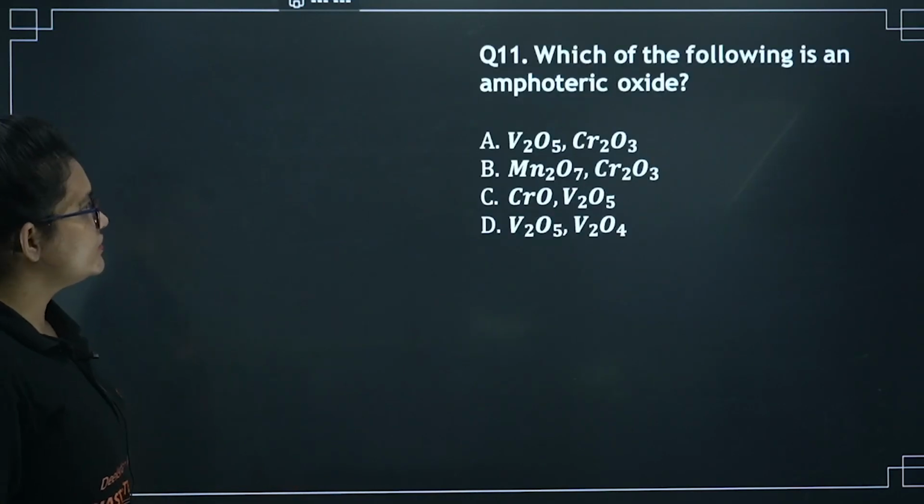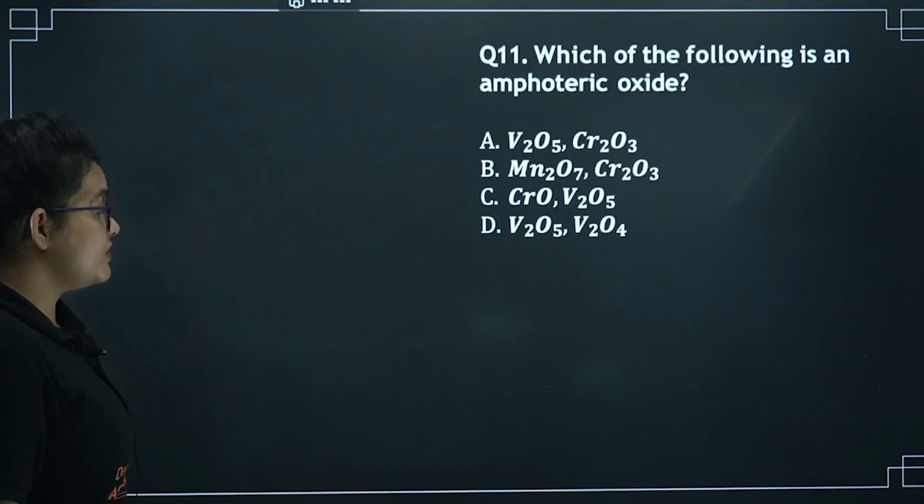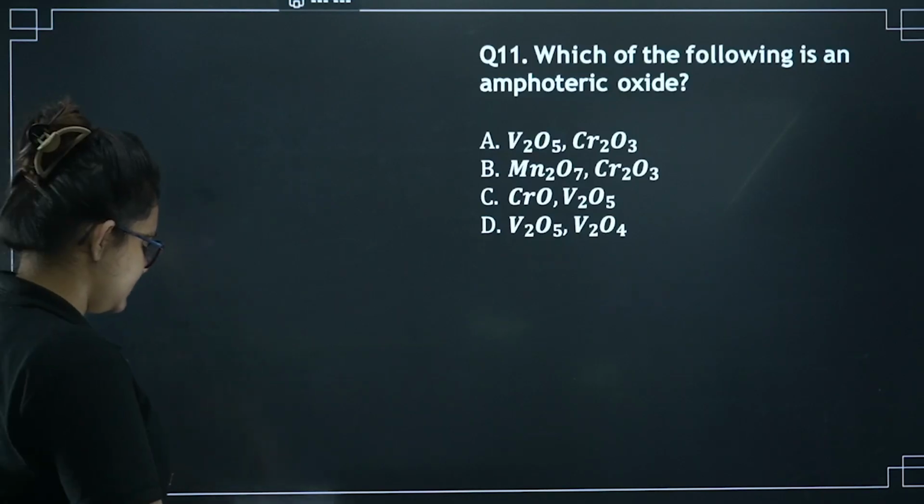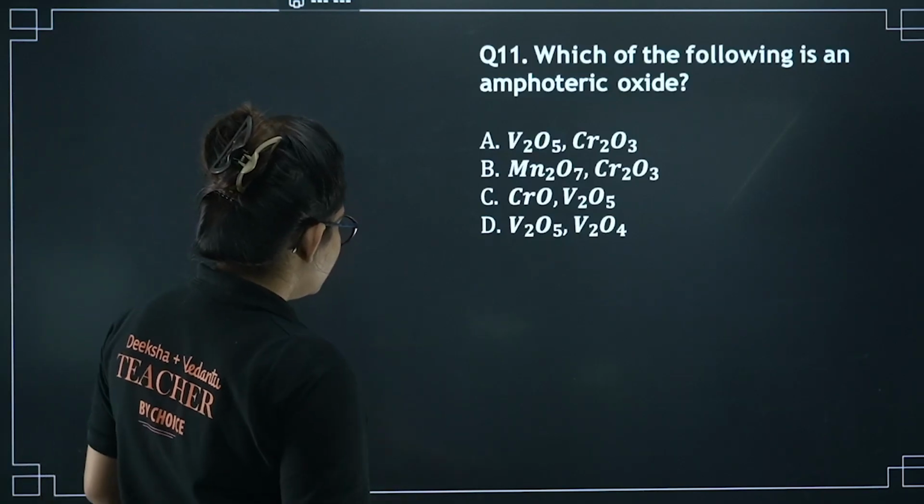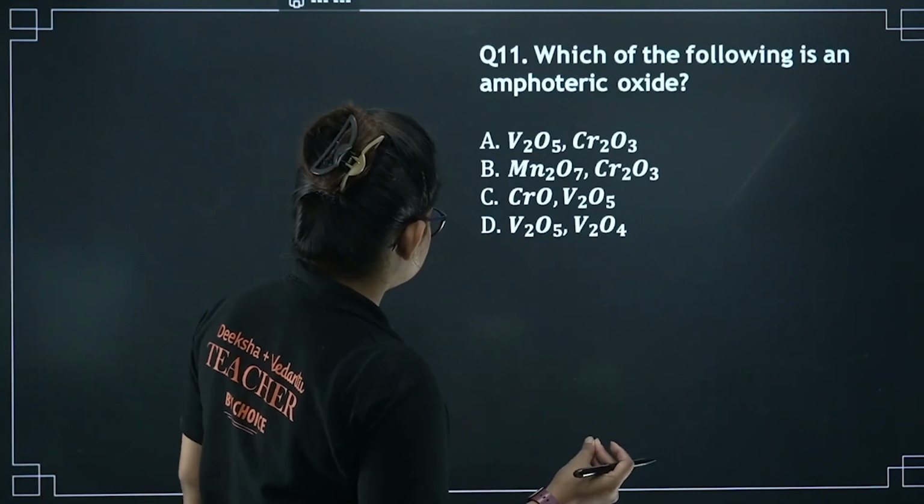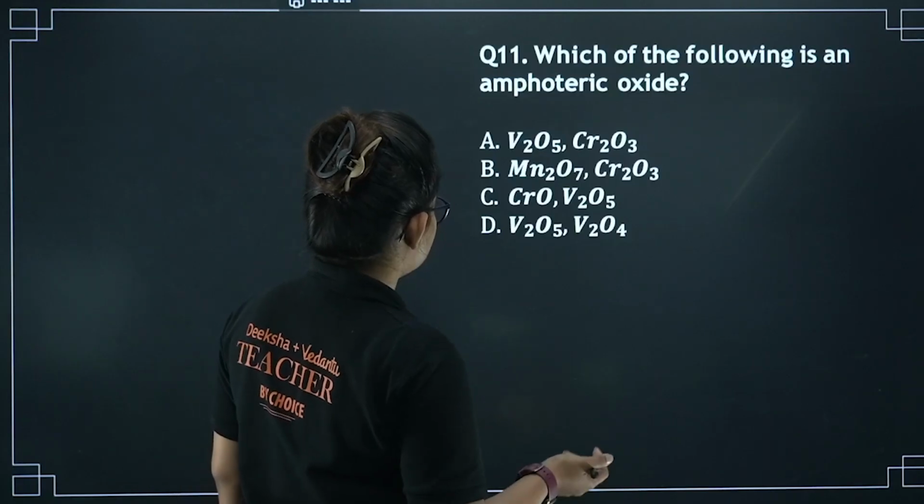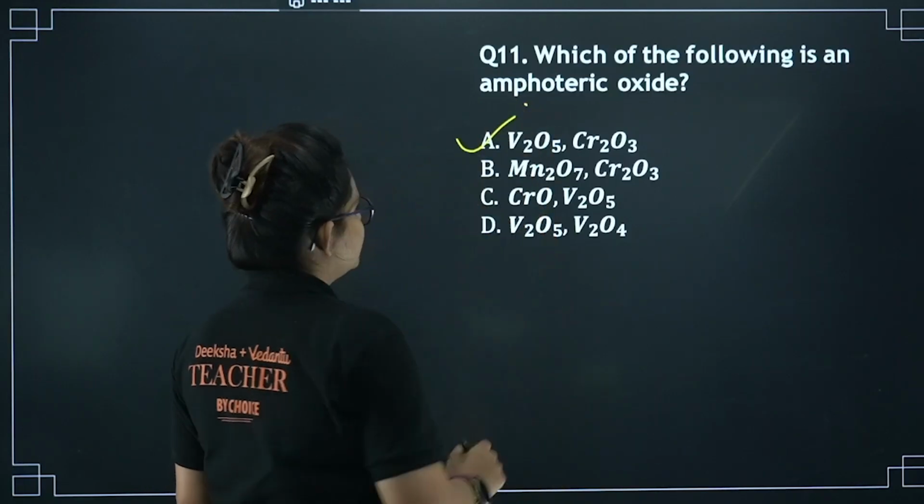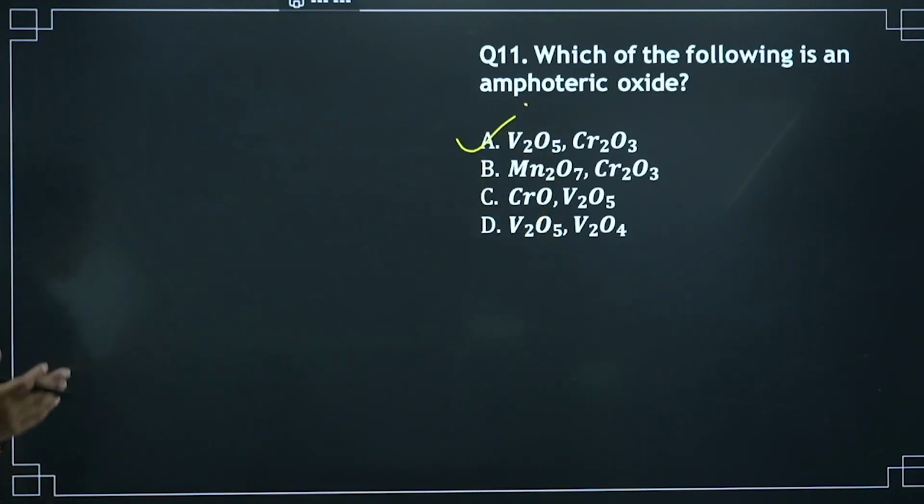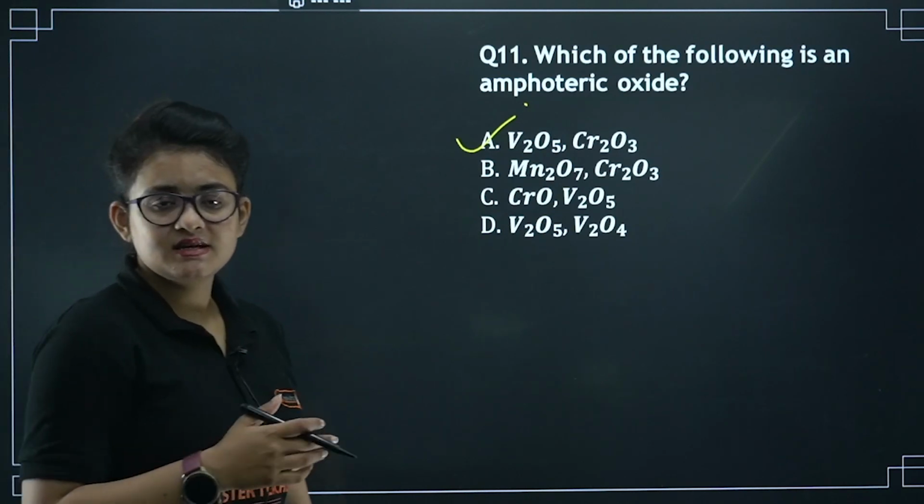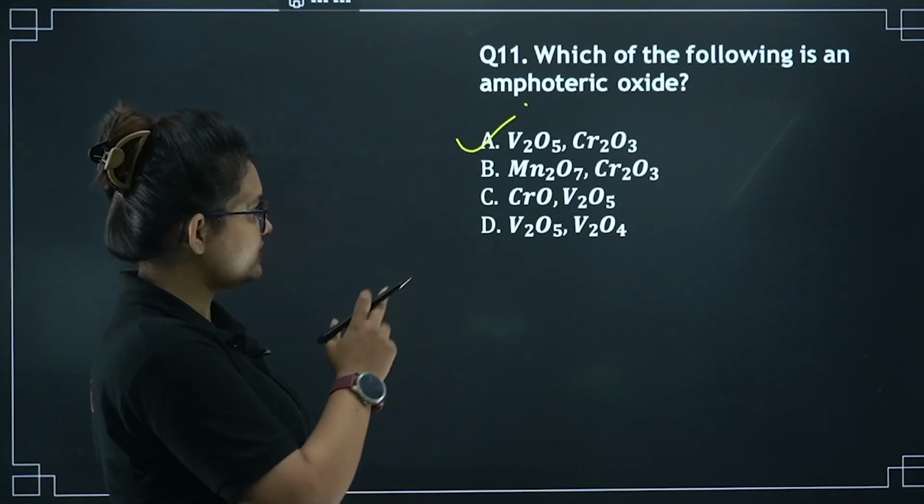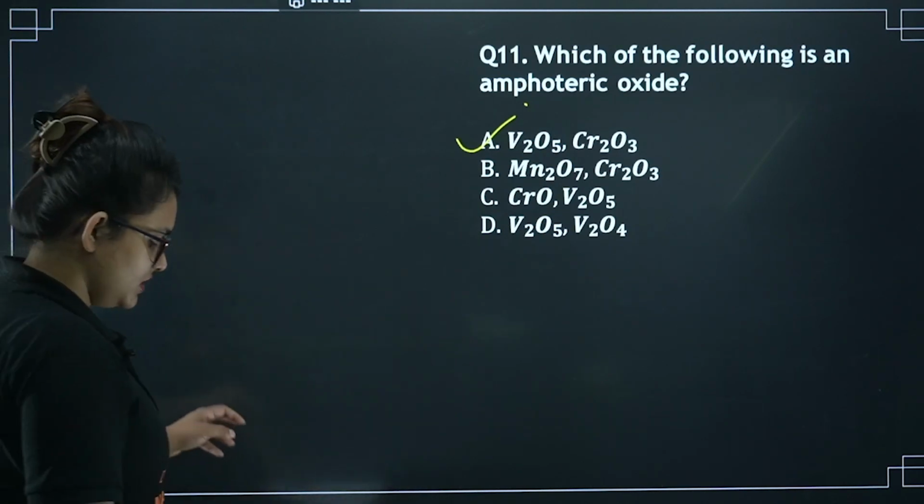question you can see, which of the following is an amphoteric oxide? So amphoteric oxide, here the option comes for V2O5 and Cr2O3. So this one is the correct one. Amphoteric means they are neither acidic nor basic. So V2O5 and Cr2O3 is the correct option. So let's proceed.